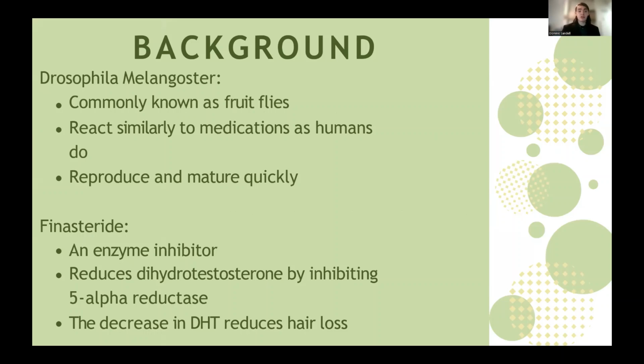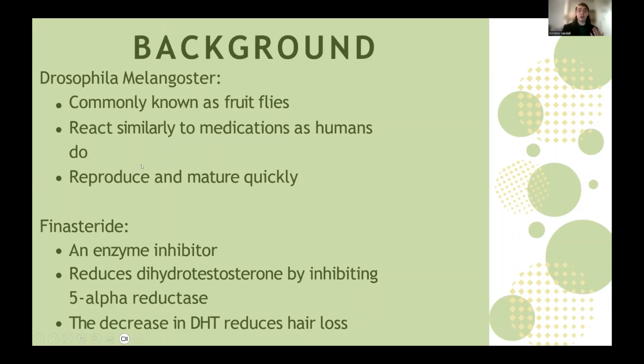A bit of background, Drosophila melanogaster is commonly known as fruit flies. The reason we chose this particular model organism is because they react similarly to medications as humans do, and they reproduce and mature very quickly, which is very beneficial when doing a period rate-based project.